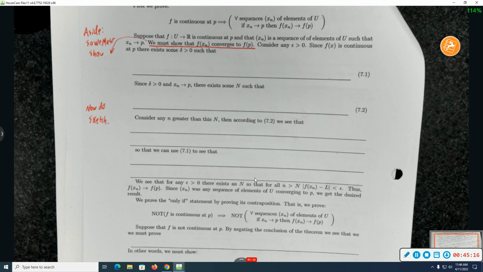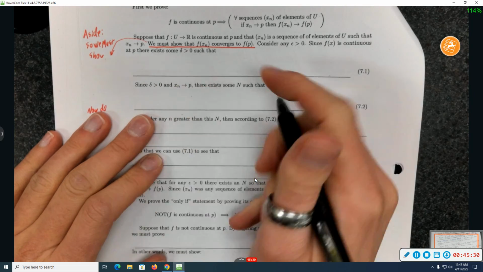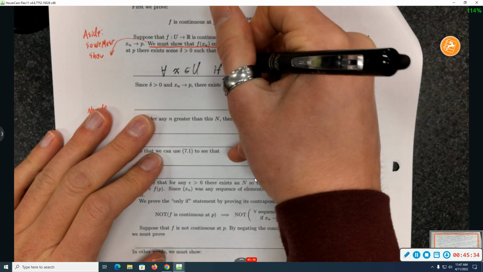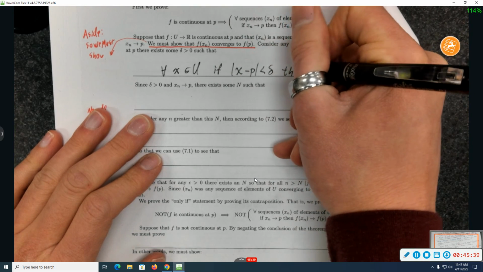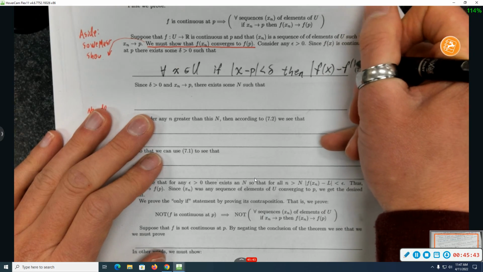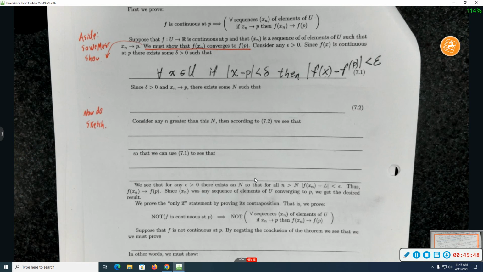Okay. So let's do this. So the first thing in this argument was we use continuity of f to come up with a delta. Since f is continuous at p, there exists a delta bigger than 0 such that for all x in U, if this then that. And notice I have a number on that line.